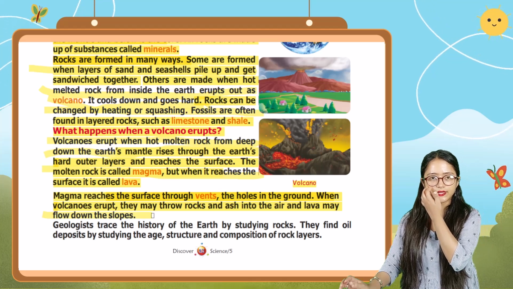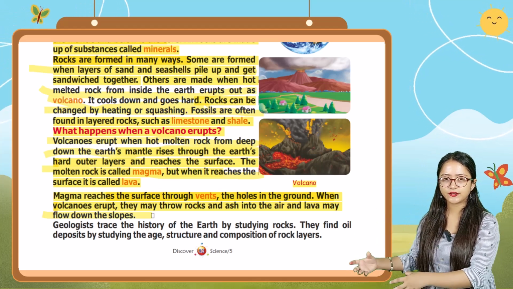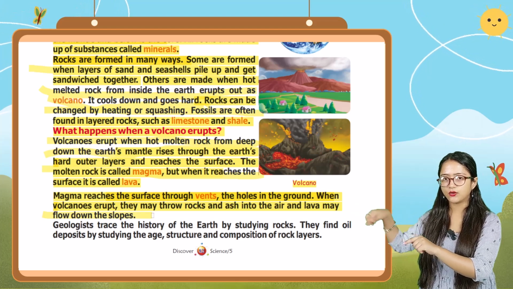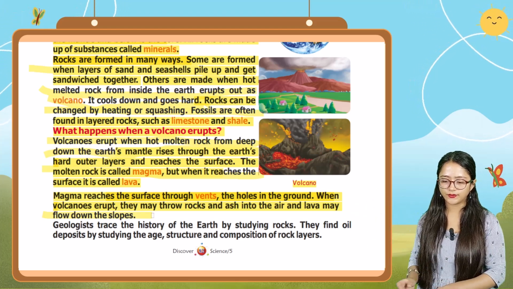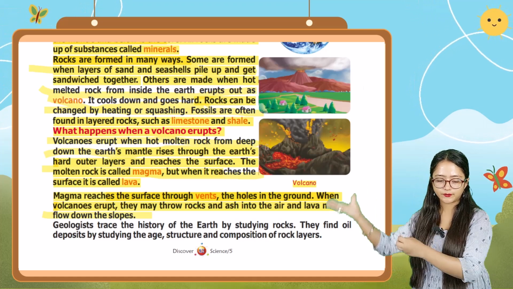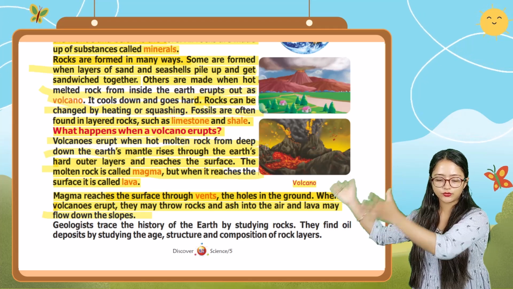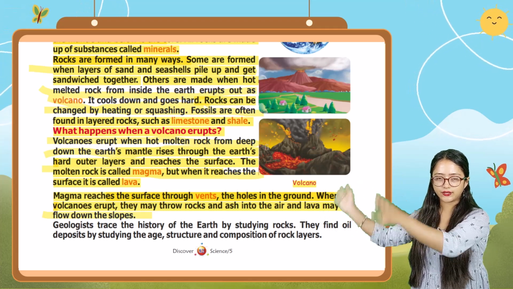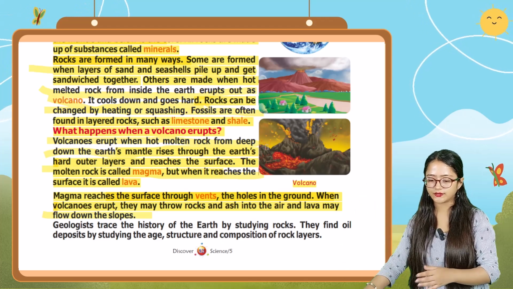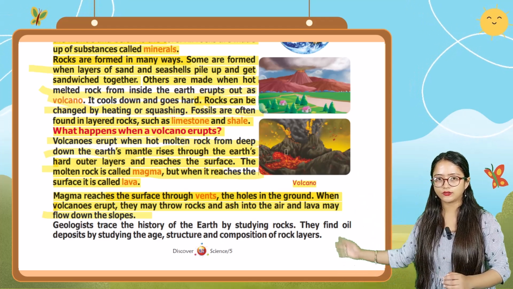So vents are the holes in the ground of the volcano, as you can see in this figure. Lava, you can see the red one here, flows down the slope.